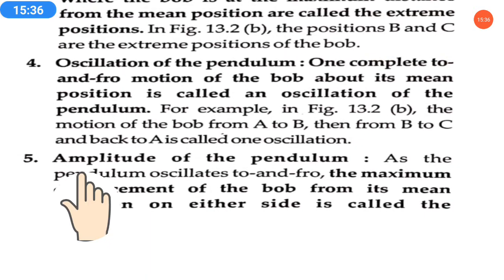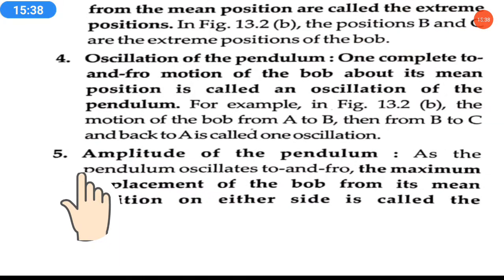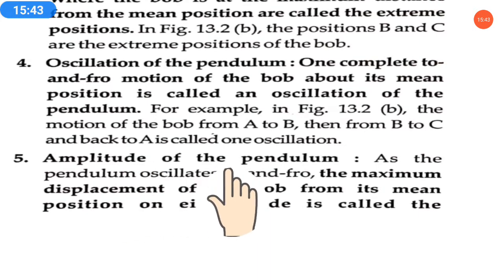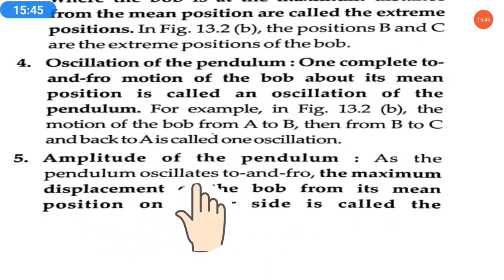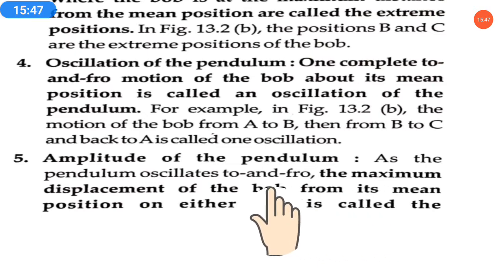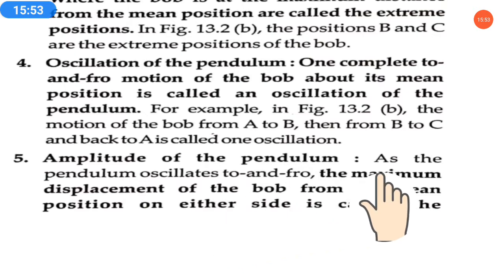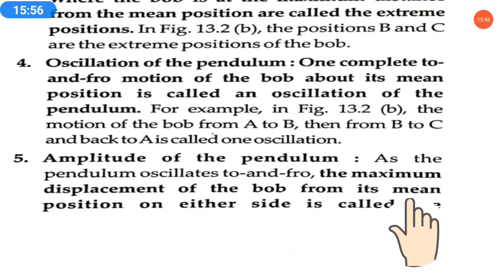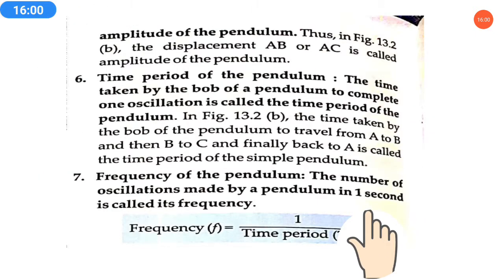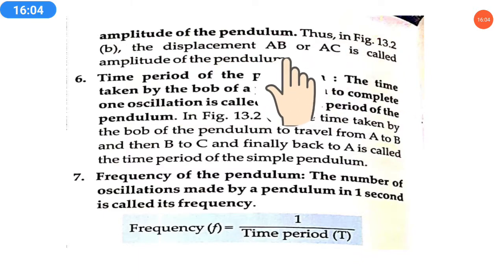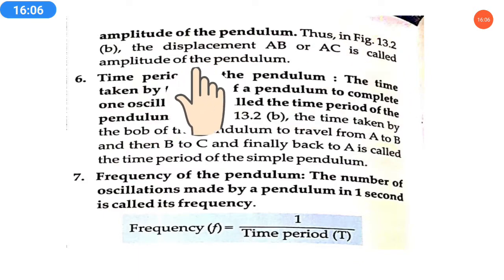Now the fifth point is amplitude of the pendulum. Amplitude means maximum displacement, meaning how much distance it has covered. The maximum displacement of the bob from its mean position on either side is called the amplitude of the pendulum. Thus in figure 13.2b, the displacement AB or AC is called the amplitude of the pendulum.